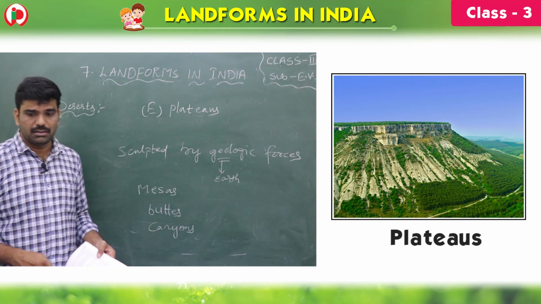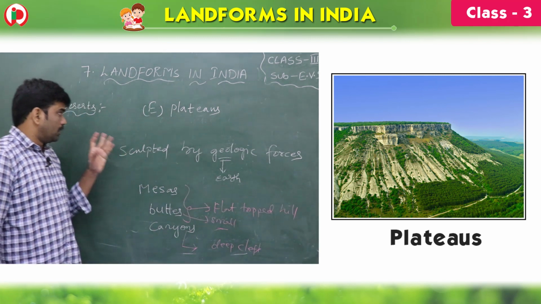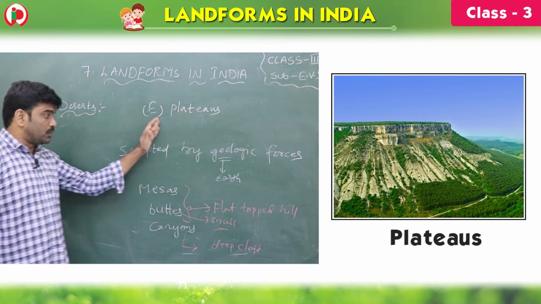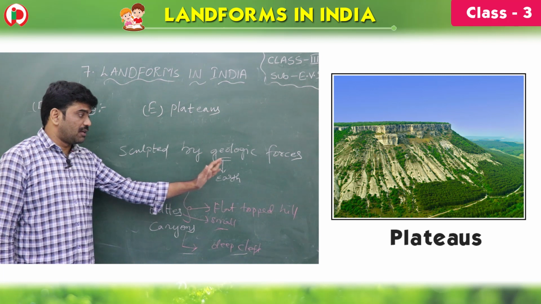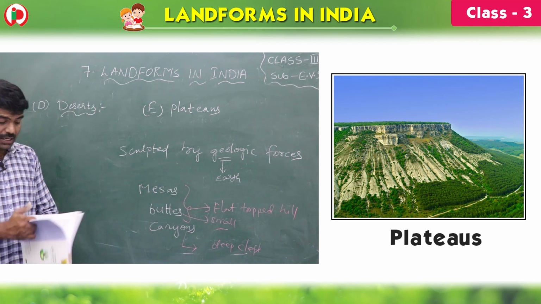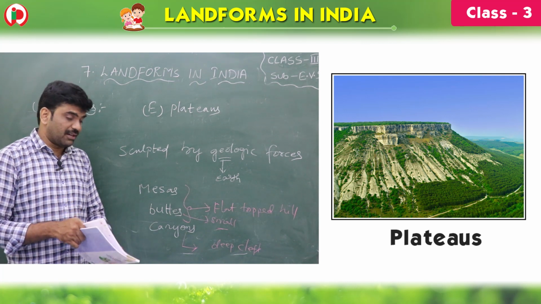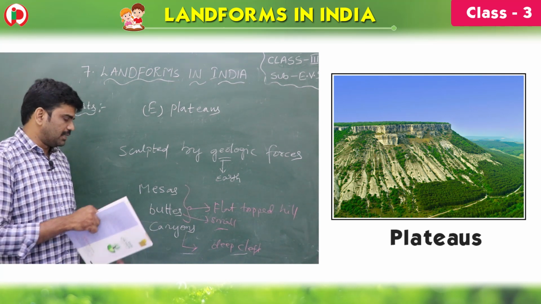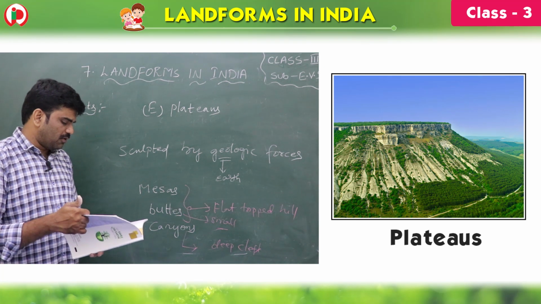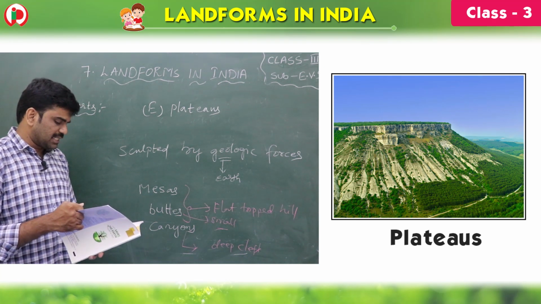So these plateaus are sculpted by geological forces that lift them up, and the wind and the rain wear them down into mesas, buttes and canyons.